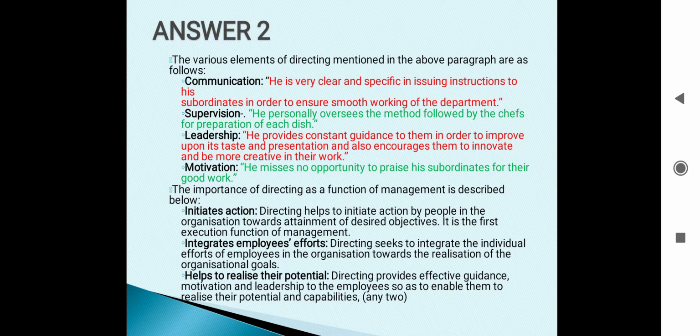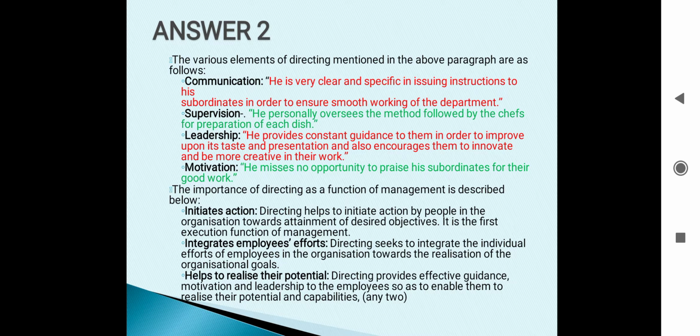So here they have asked to explain any 2 points. So let's see what the first point of importance is. Directing helps to initiate action by people in the organization towards attainment of desired objectives. It is the first execution function of management.